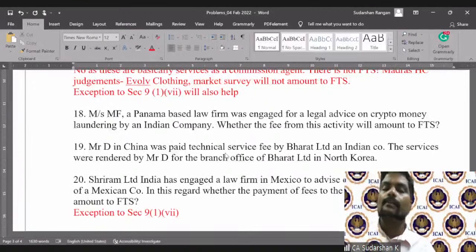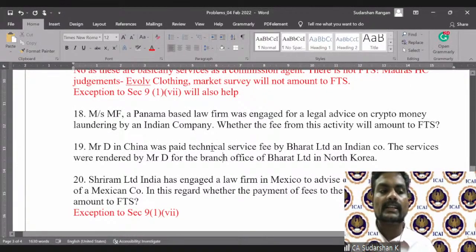Bharat Limited is making payment to a Chinese professional for rendering technical service. The technical services were provided by him for the branch office of Bharat Limited in North Korea.